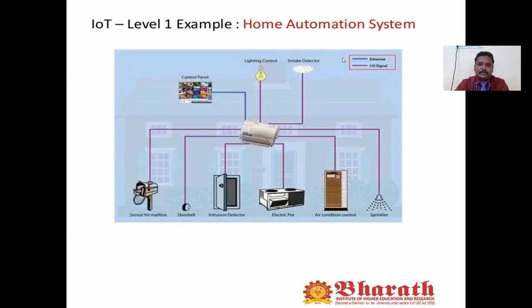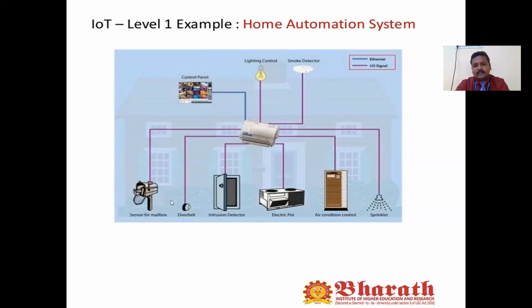In home automation, we have to control the light. We are going to control the light, and we are going to control the sensors. So using the sensor, we're going to control the light and the smoke detectors if there is any possibility of smoke occurring. In these cases, using the sensor, we will read the data, and once we read the data, we can store it locally, or store the data in local servers.